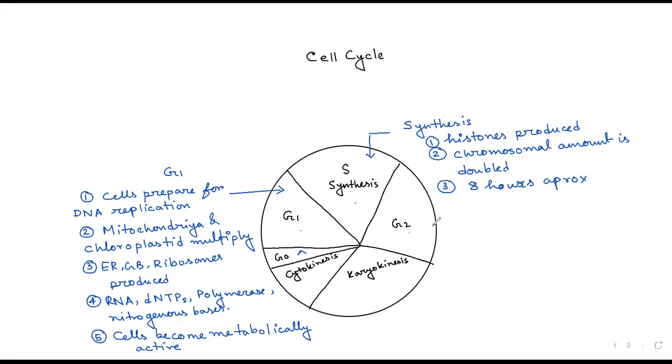Okay, now let's talk about the G2 phase. In case of G2 phase, the first event that takes place is histone is produced. Then the second event that takes place is the chromosome amount is doubled.